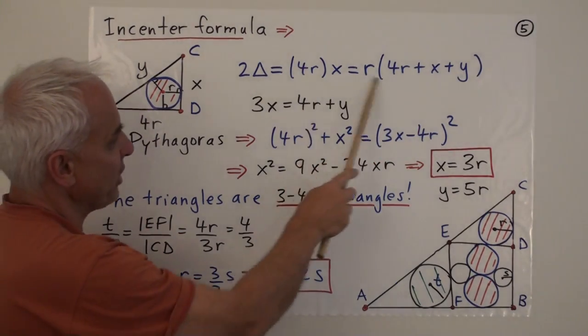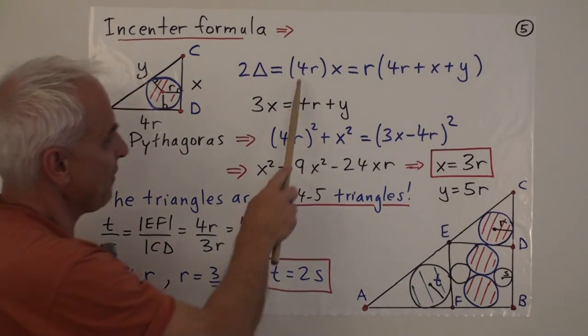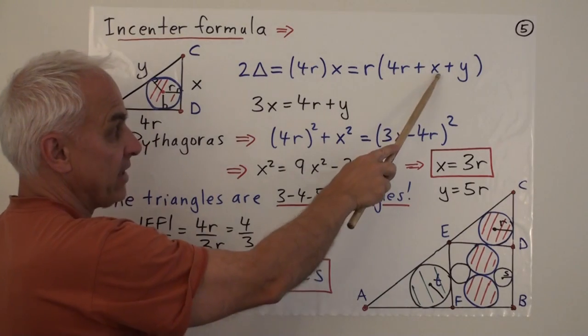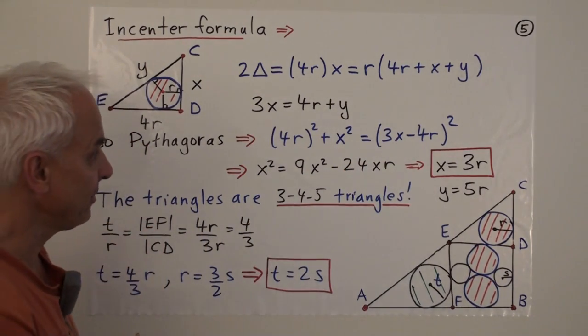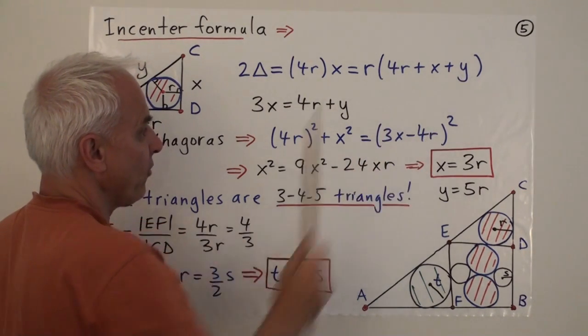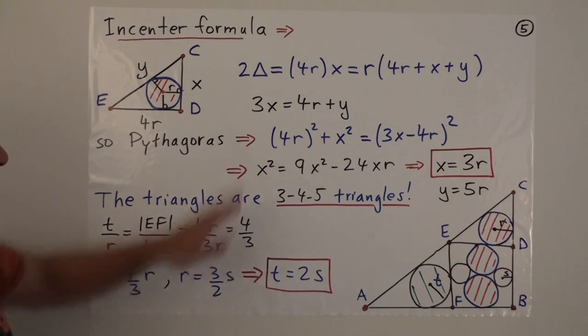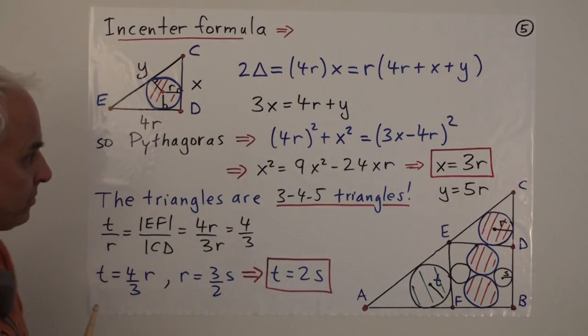Now in this equation we can cancel the two r's on either side, and there's then a 4x on this side and a single x on this side. When we bring it over, it'll be 3x on the left hand side, and on the right hand side all that will remain is 4r plus y. So that's a relationship between x and y involving r.